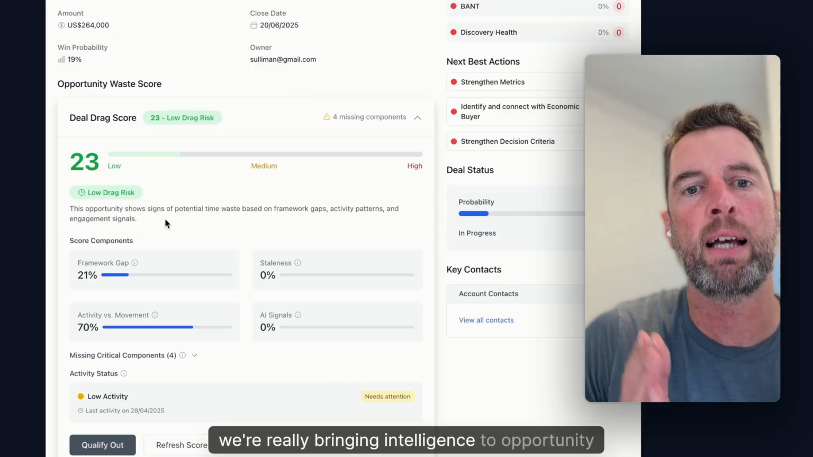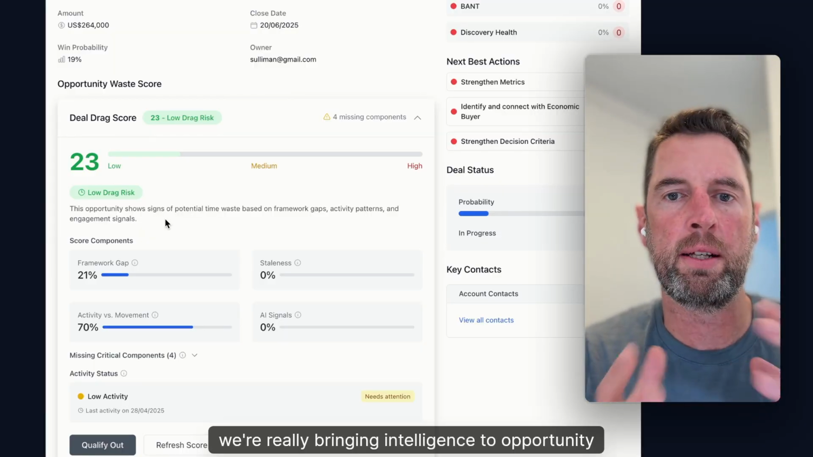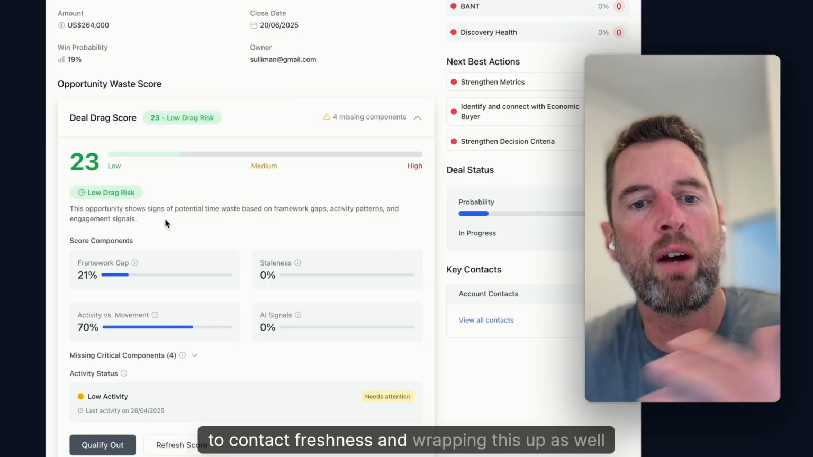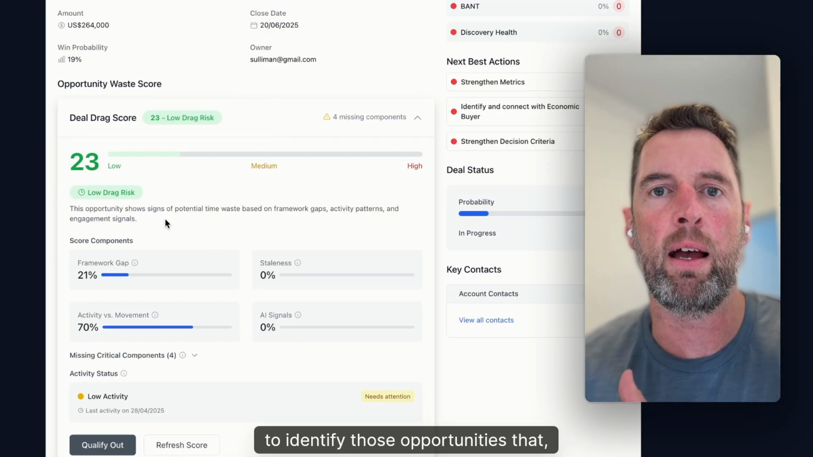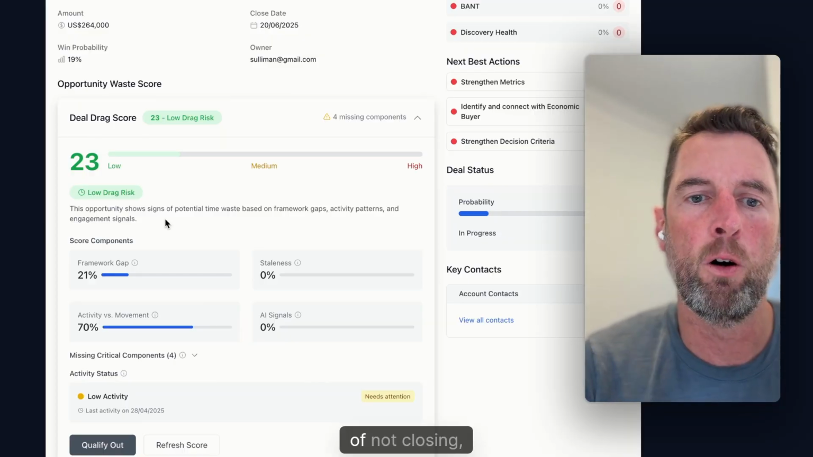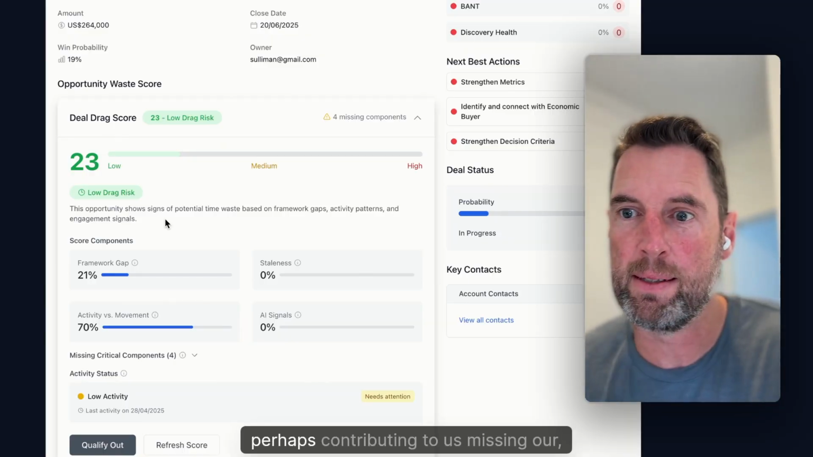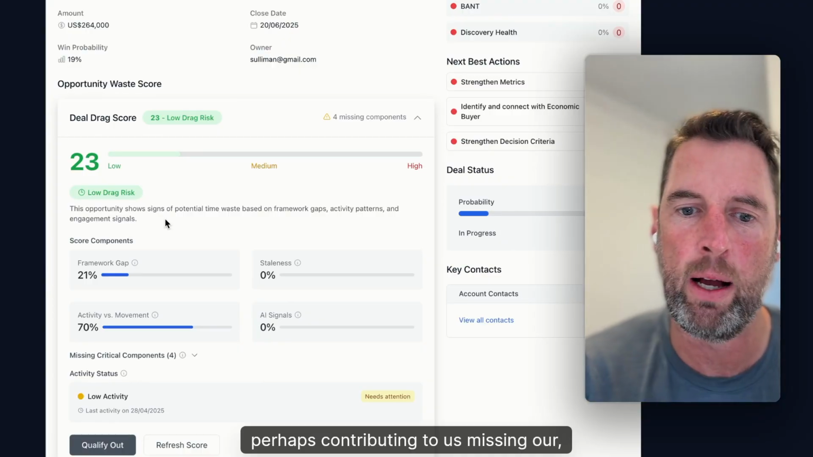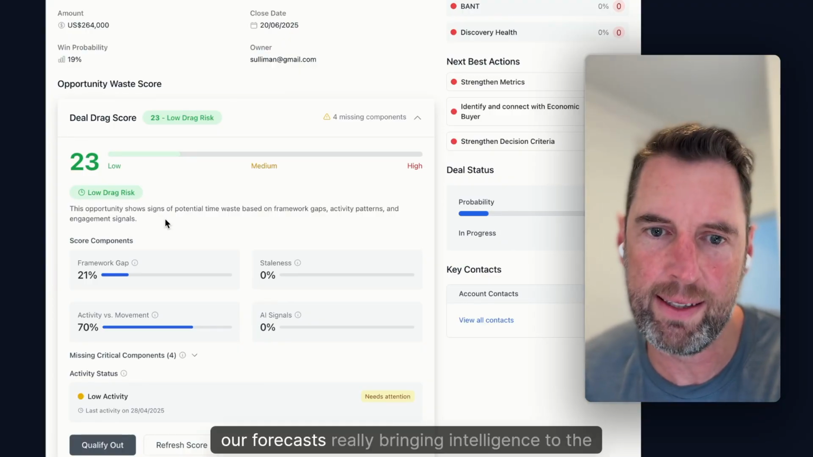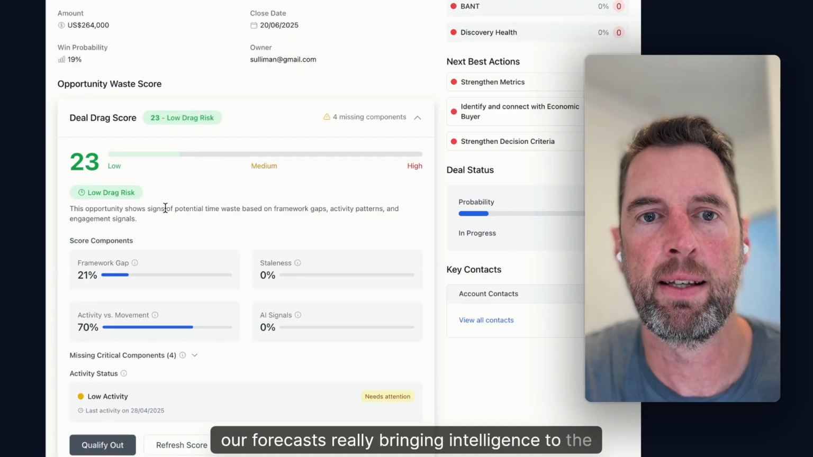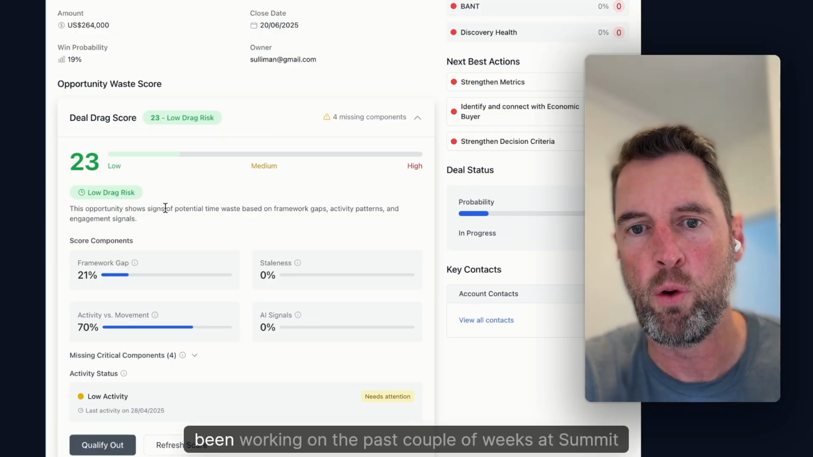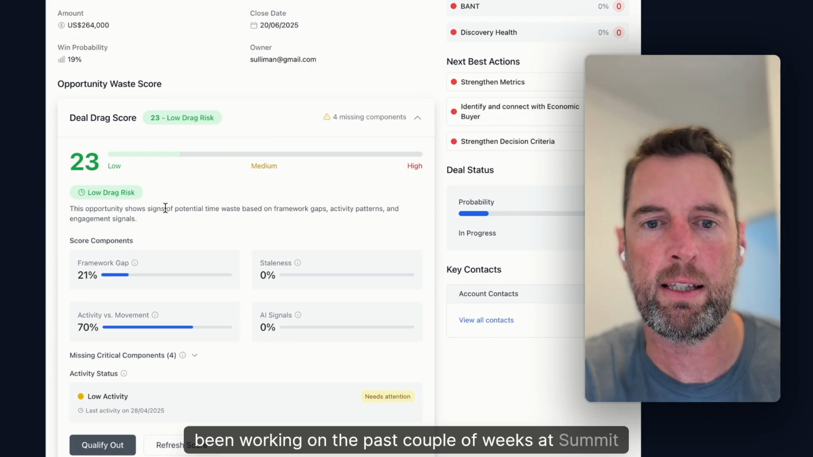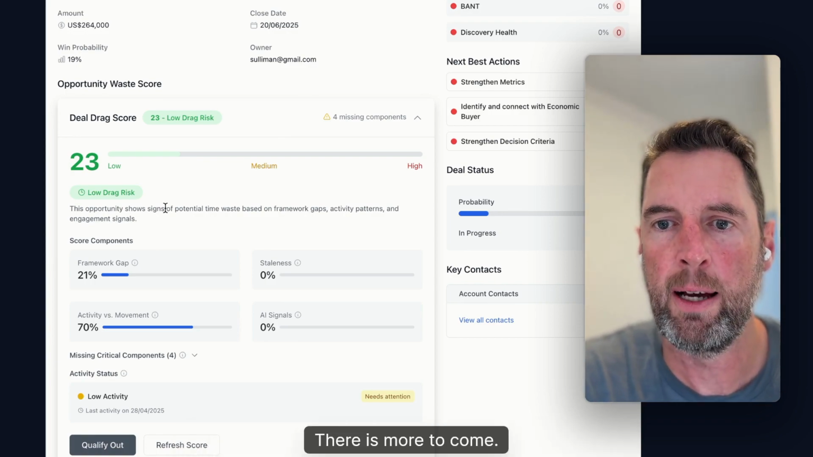We're really bringing intelligence to opportunity scoring, to contact freshness, and wrapping this up as well to identify those opportunities that are at risk of not closing, perhaps contributing to us missing our target, our forecasts, really bringing intelligence to the sales process. So that's a summary of the key features that we've been working on the past couple of weeks at Summit 53. There is more to come.